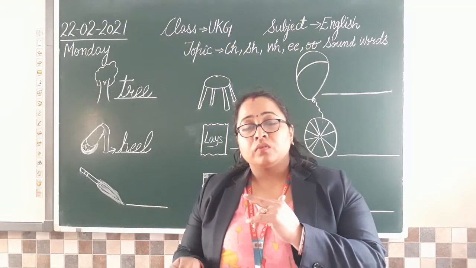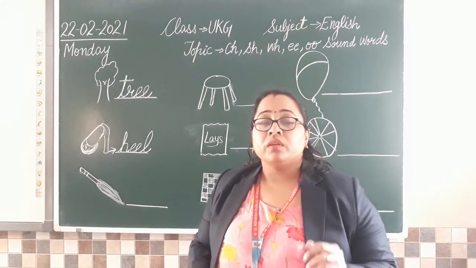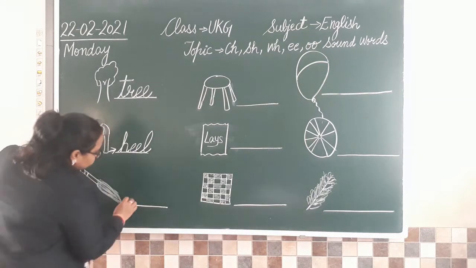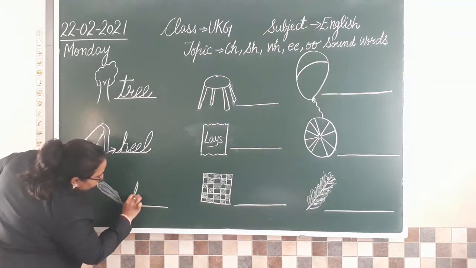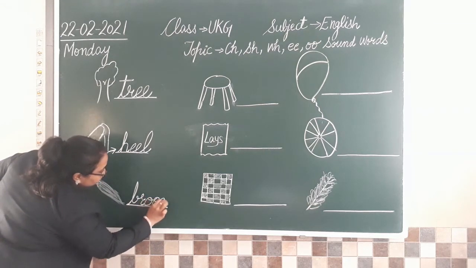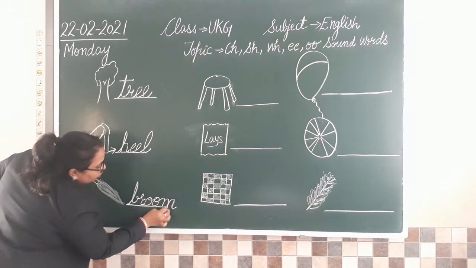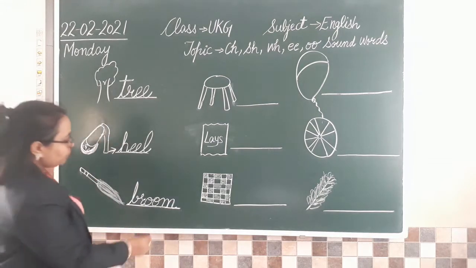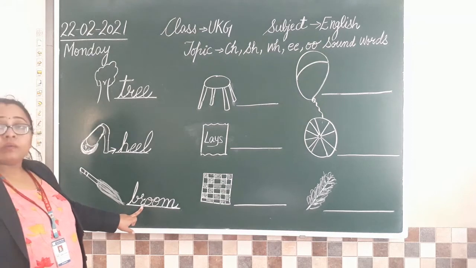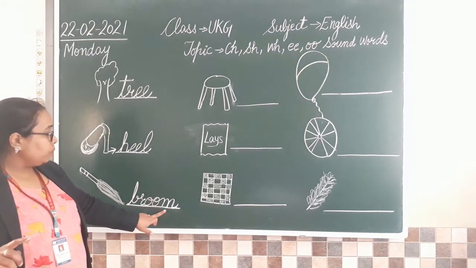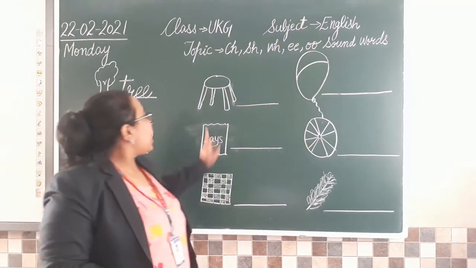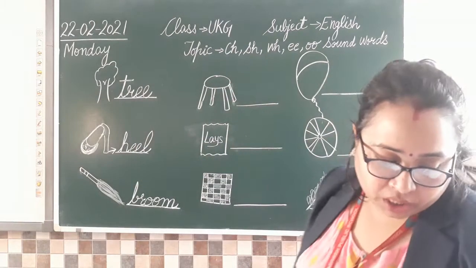We call it broom. So let's write that. Broom. Clear everyone?